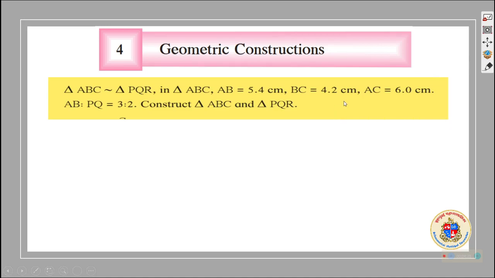One thing you should recollect at this moment is how to construct a line parallel to a given line. There is a line. You have to construct another parallel line, passing through a particular point. How to construct it? This you have studied.